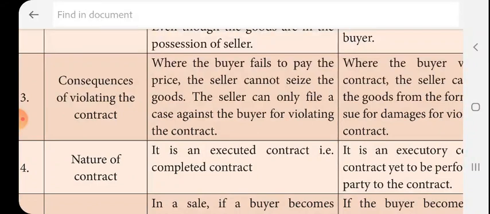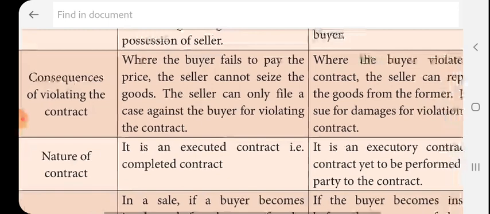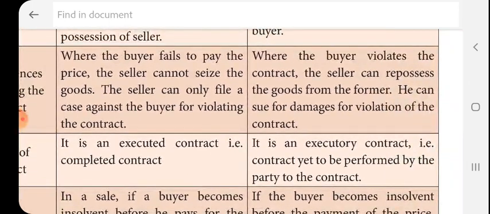It is an executed contract, that is, a completed contract, it is finished. The buyer accepts to buy the product and pays the amount immediately, and the ownership is transferred also immediately. So it is an executed or a complete contract. But the agreement to sell is an executory contract. That is, the contract is yet to be formed by the parties. Yet to be means not yet completed.